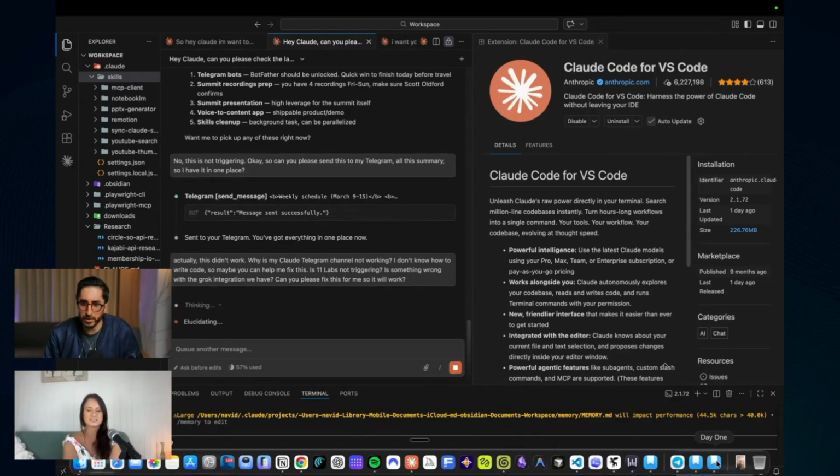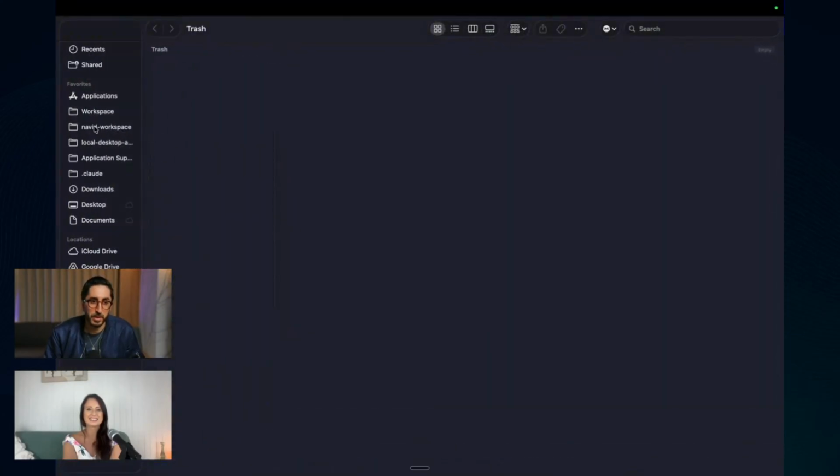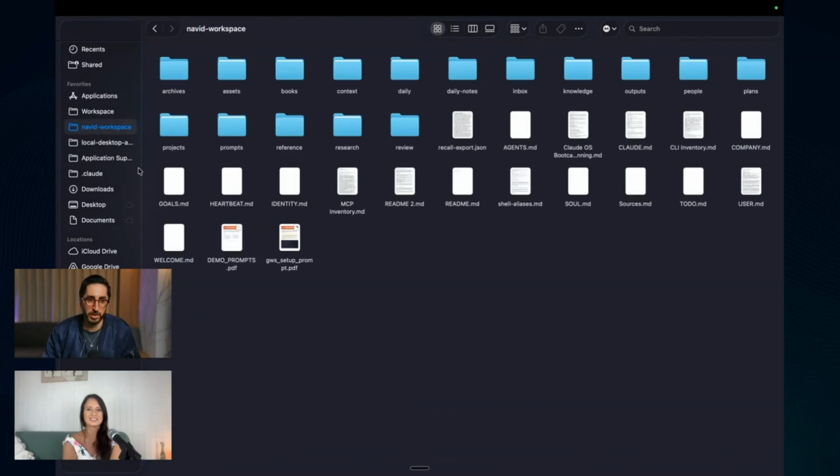So let me go into my folders while it's working on this. This is the thing, it's working here. So this is my works. Let me just put this big, so you can see it a little bit more clearly. Okay, I don't have anything confidential here, whatever. Just these files I will not show, but I will show you a little bit inside.